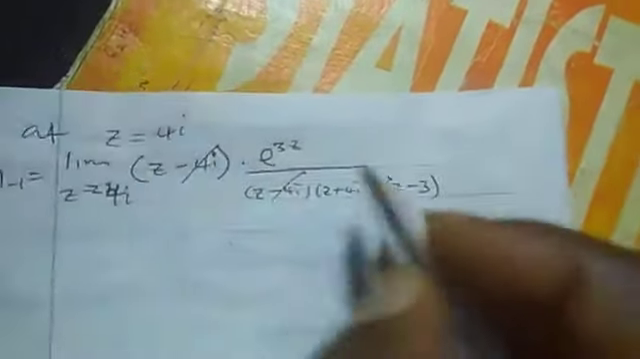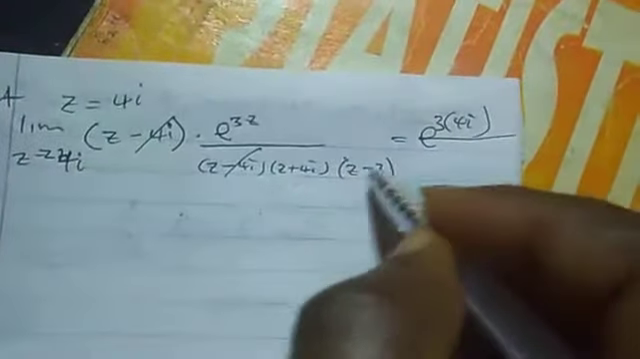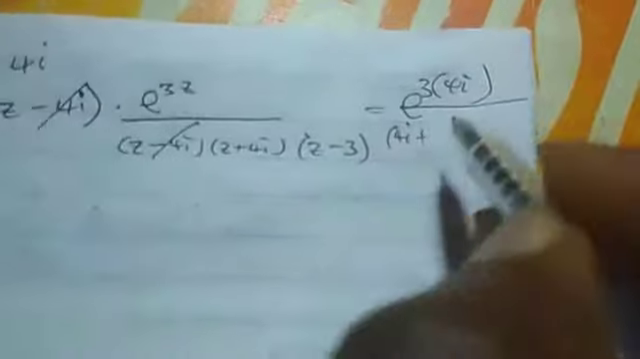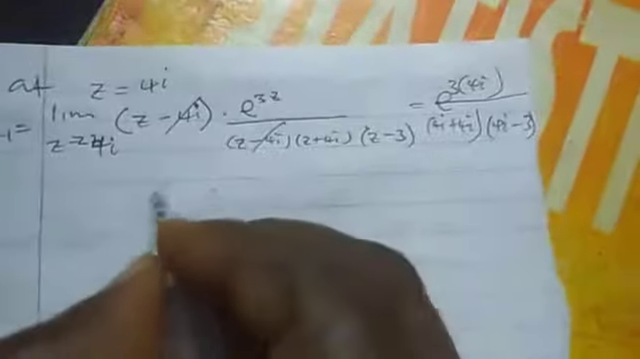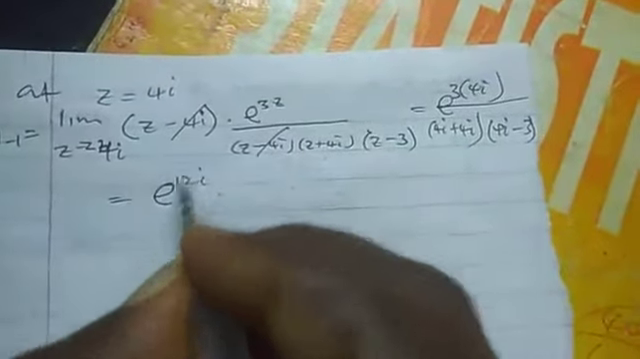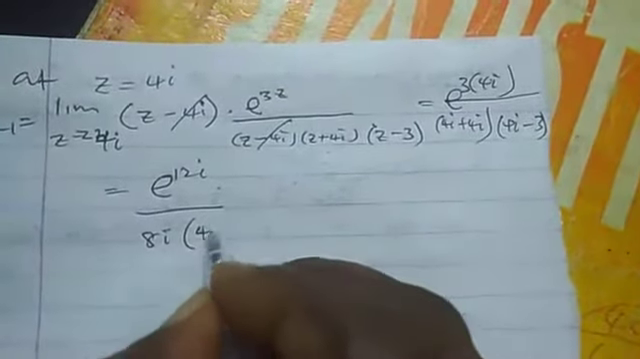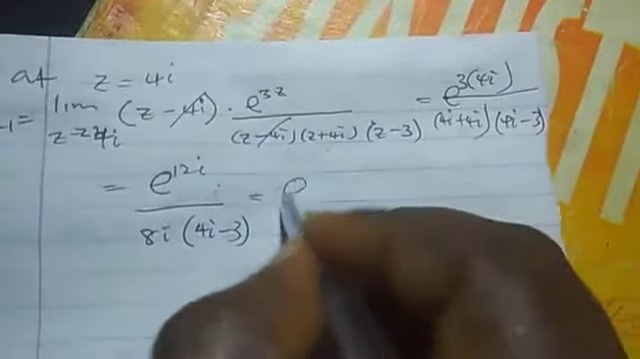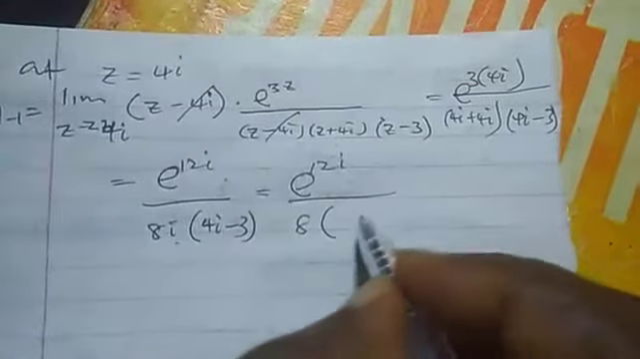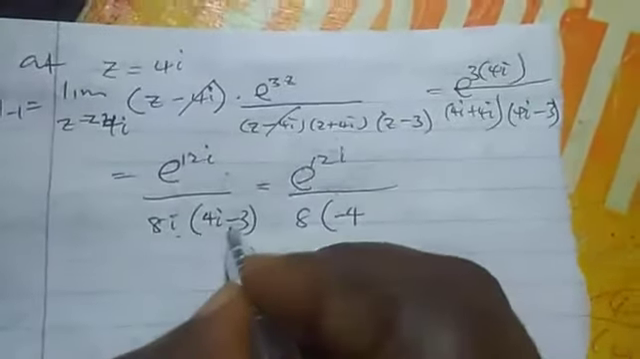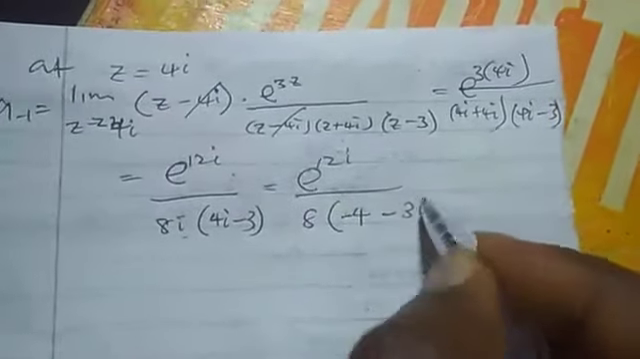Our z naught is 4i. So anywhere we now see z, we put it as 4i. This is 3 into 4i over 4i plus 4i. This will be 4i minus 3. Now, this will give me exponential 12i over 8i into 4i minus 3. If you expand that, i times 4i will be minus 4 because i square is minus 1. Then minus i times this, we have 3i.